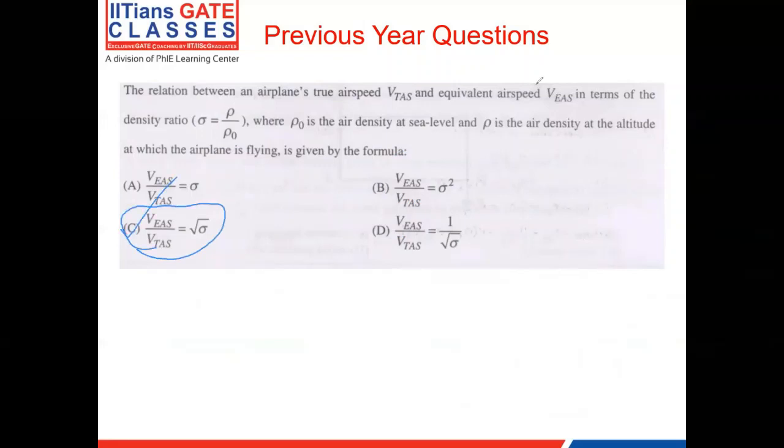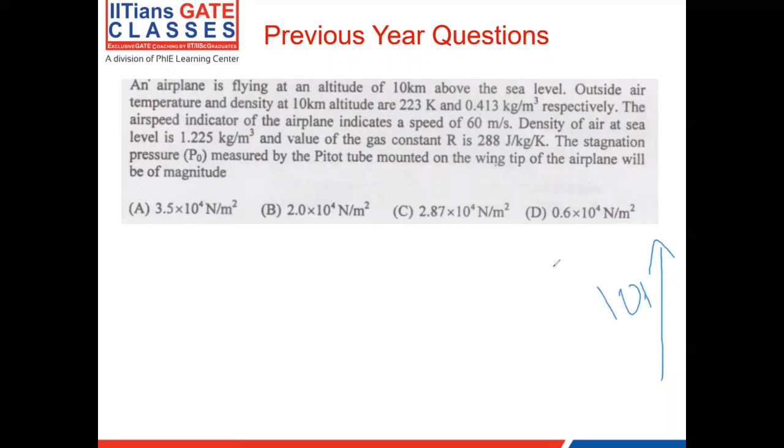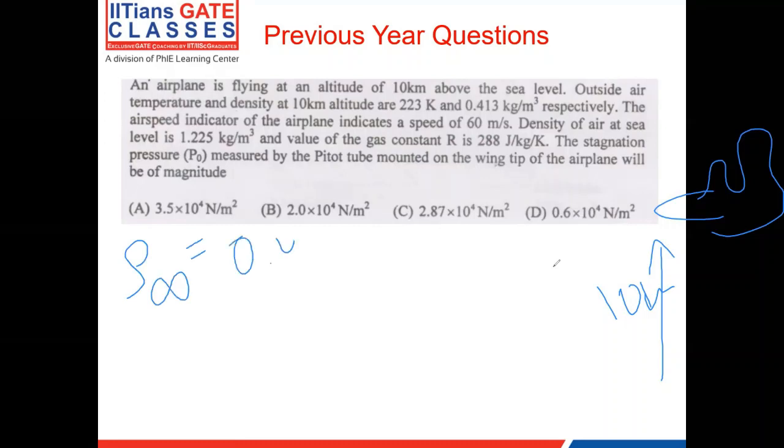Now let's look at a different question, but very connected to this question. An airplane is flying at an altitude of 10 kilometers above sea level, and the outside air temperature and density at 10 kilometer altitude are 223 Kelvin and 0.413. So you have the airplane flying at 10 kilometer altitude, and you have the rho infinity, the density of the free stream there, 0.413 kg per meter cube, and T infinity, 223 Kelvin.